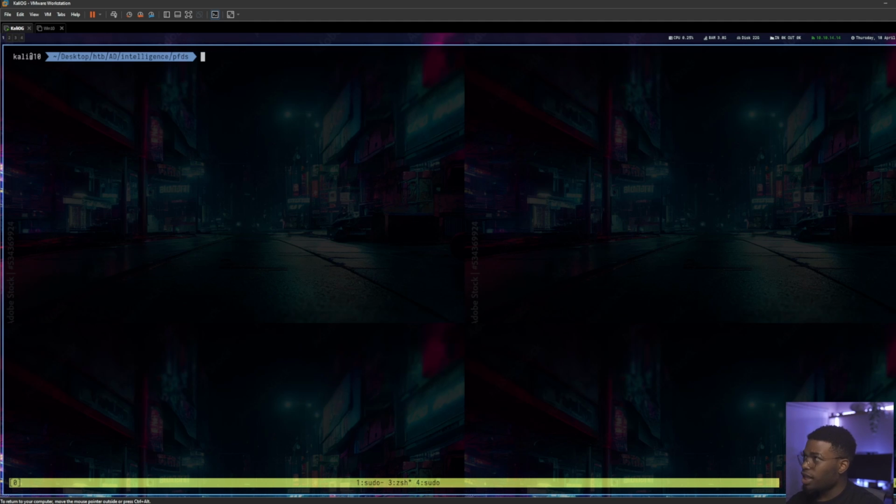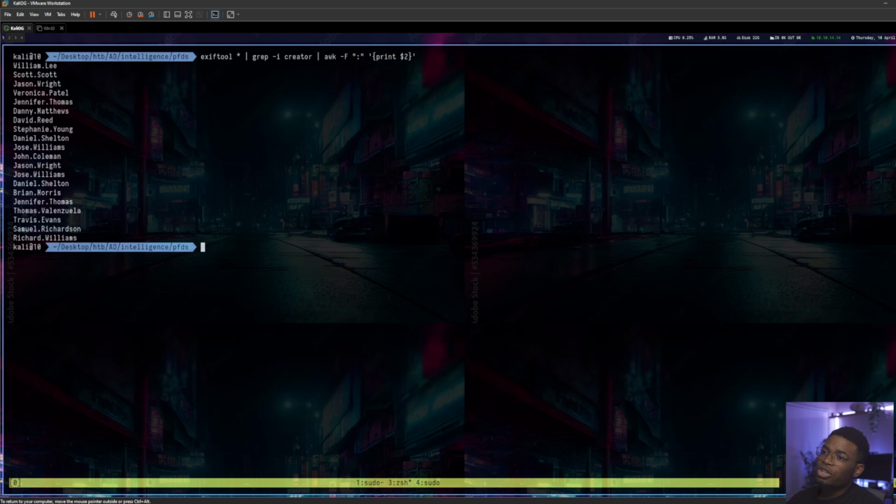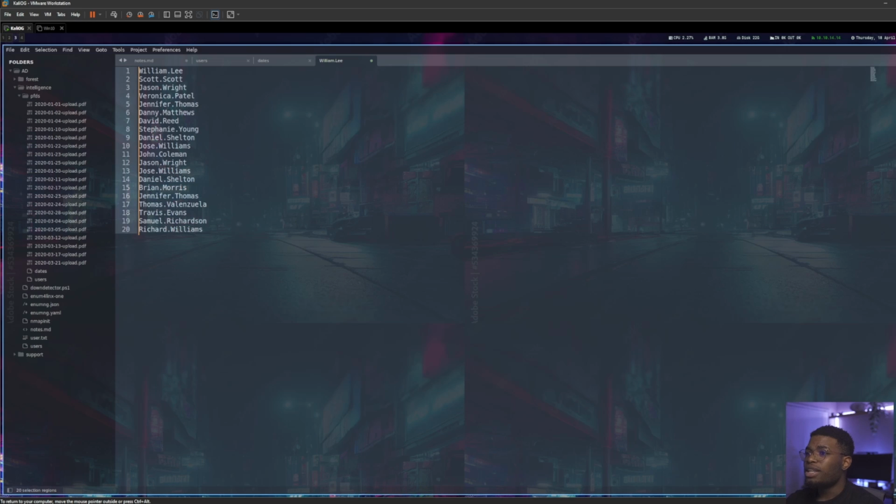So if we clear our screen again, just so you can see, if we run the same command, we have usernames that we can use. And now we can run this again and then save it to a file called users. This took a lot longer than having done it with Sublime, but it is still a valuable skill you should learn. Learn the basics of scripting languages like Bash. You could have written a quick Python script to do all of this for you, and you would have been on your way, either on your HTB machine or in your real world penetration test. I did this in the real world and it worked for me. I password sprayed, I found valid users, and I was happy.